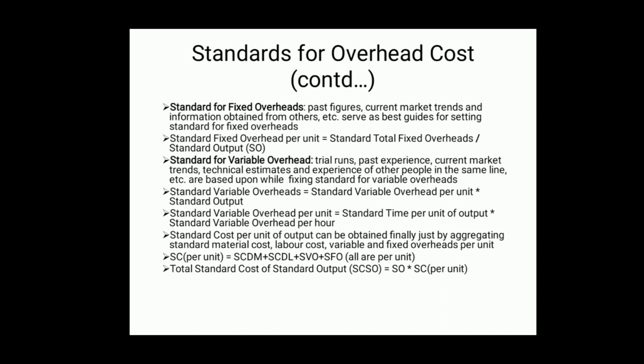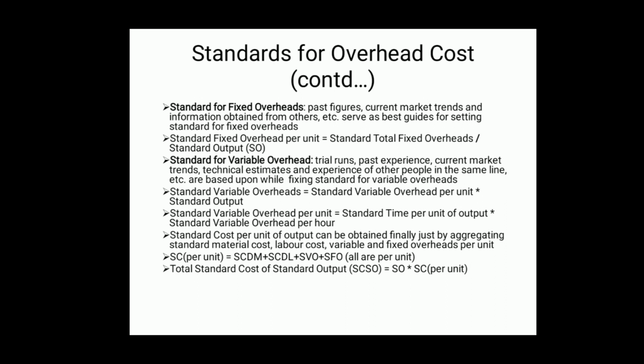Here, the total fixed overheads standard will be fixed because they remain constant within the capacity of the organization. Within the capacity, whatever may be the actual capacity being utilized, the fixed overheads remain constant. Therefore, standard for total fixed overheads will be fixed. When we divide the same by standard output, we will get standard fixed overhead per unit.